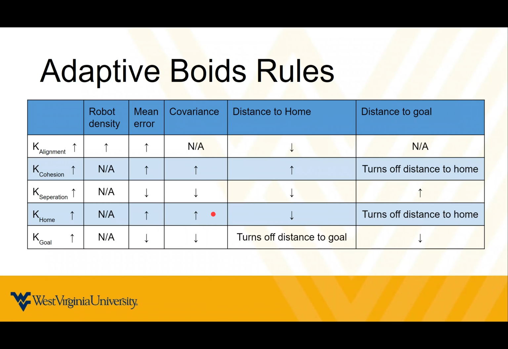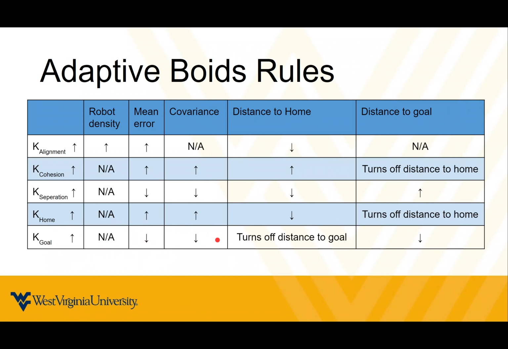We wanted the home gain to increase as the mean error and covariance increased. That way, the agents will start heading home if they need an update and their localization is poor. And the distance to home to decrease. As the distance home decreases, we wanted the home to increase. That way, if the robots are near home, they would head home and get an update. However, the distance to the goal will actually turn off this portion. That way, if there's a goal near home, it can still reach it and not just get sucked into home every time.